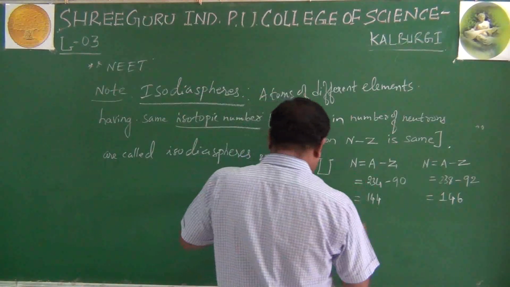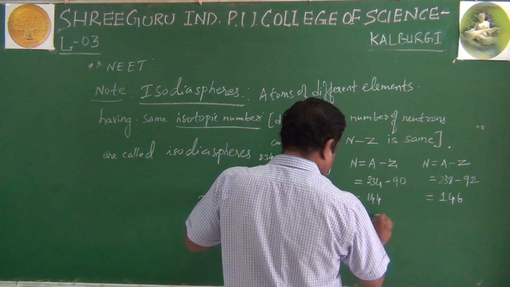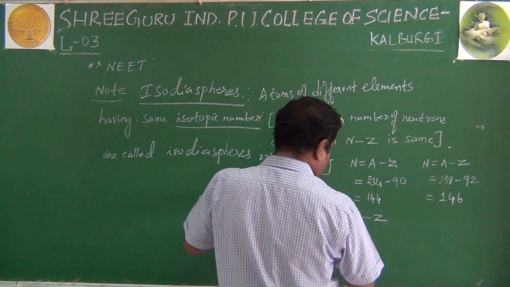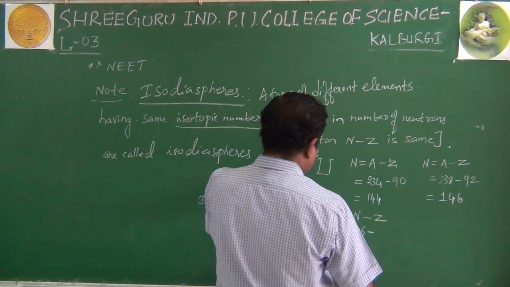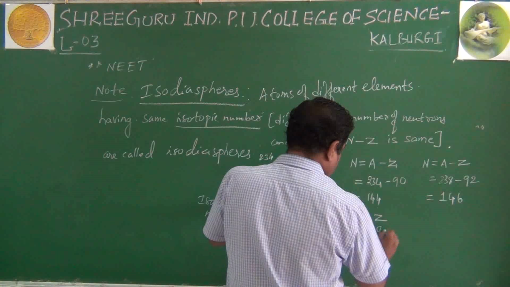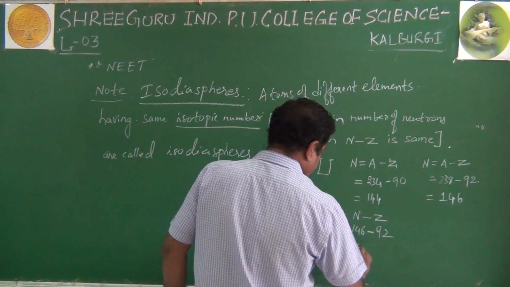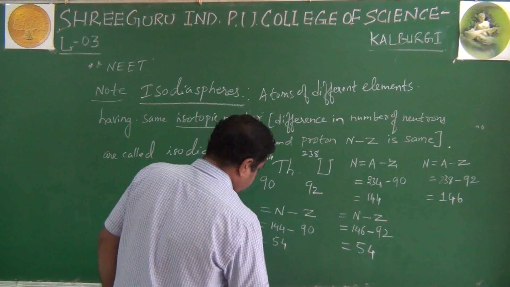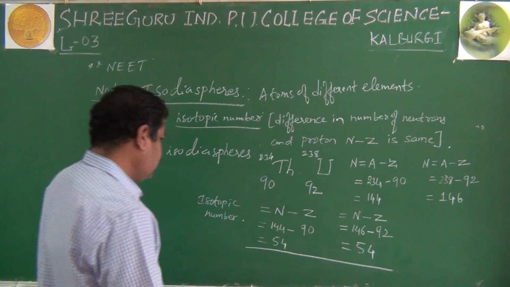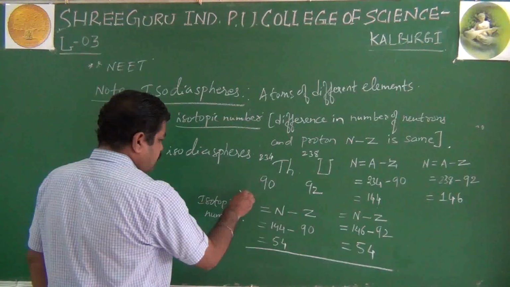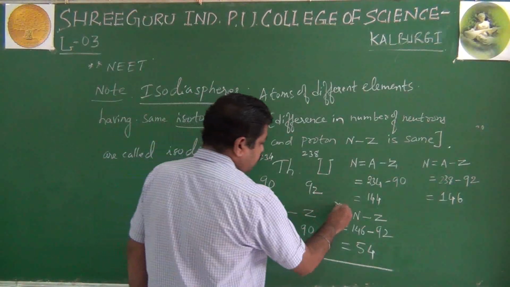Right? Here, once again n minus z: the number of neutrons 146 we have already got, and z for uranium is 92. Here also 54. See here, n minus z, right? They are having the same.